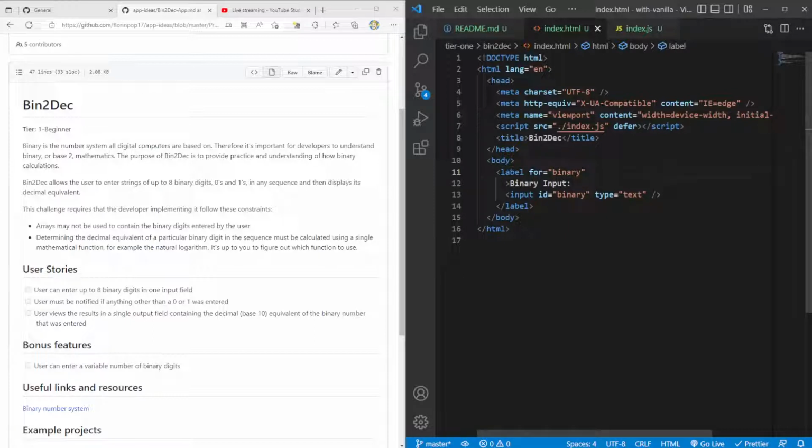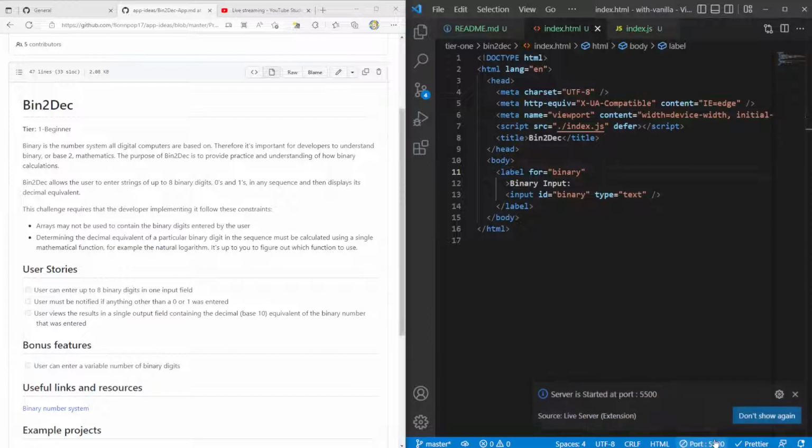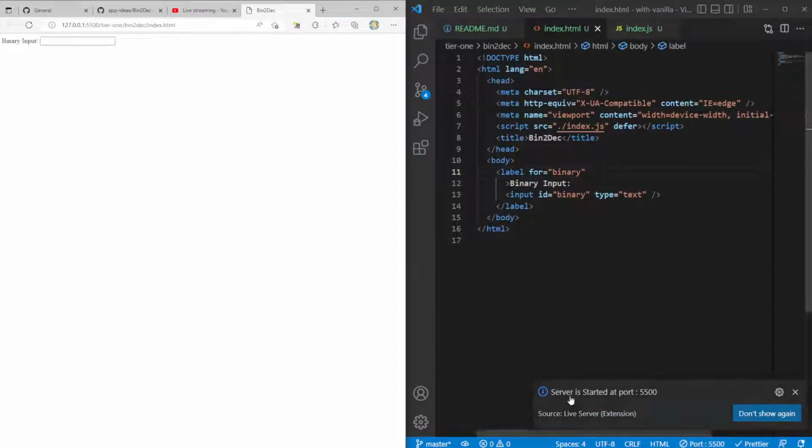So let's go ahead and, inside of the Go Live extension, click this. And you can see now it says the server started at port 5500. And now you can see that we have this input right here. I want to go ahead and remove all this save data because it's just annoying. And this is already sort of getting us to complete this